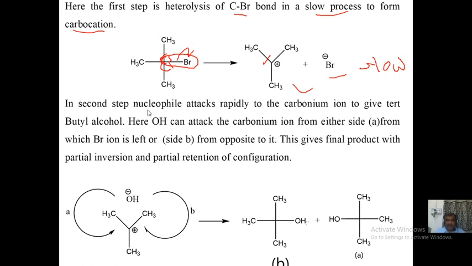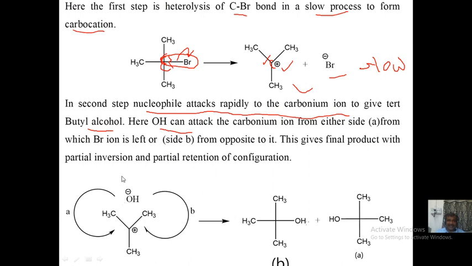In the second step, what will happen? The incoming nucleophile attacks the carbonium ion, because this is an electron deficient carbon, and the reagent coming from outside has a pair of electrons. It has an excess of electrons, and there is an electron deficiency here, so the combination is possible: positive charge on one side, negative charge on the other. So in the second step, the nucleophile attacks rapidly the carbonium ion formed in step 1 to form tertiary butyl alcohol. Here the OH can attack the carbonium ion from either side.